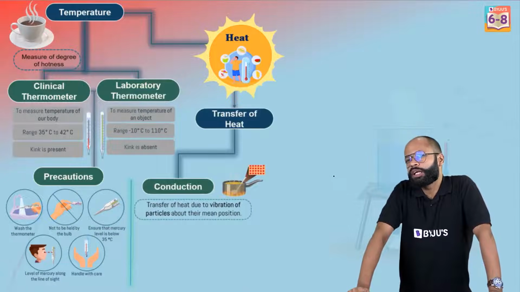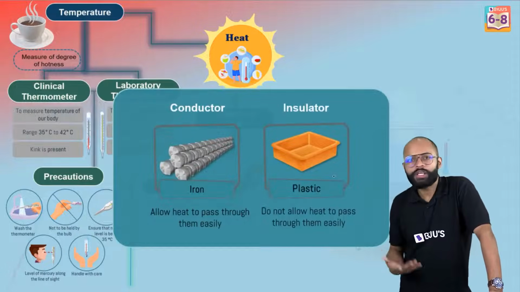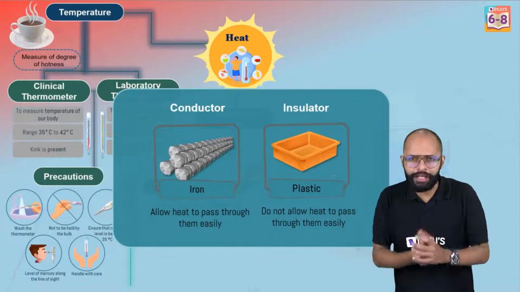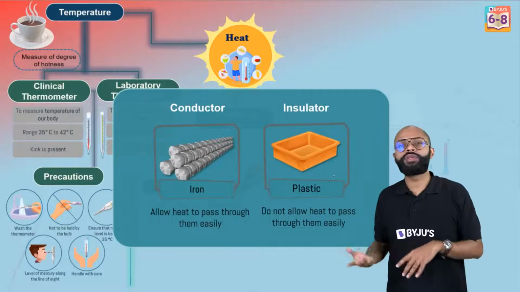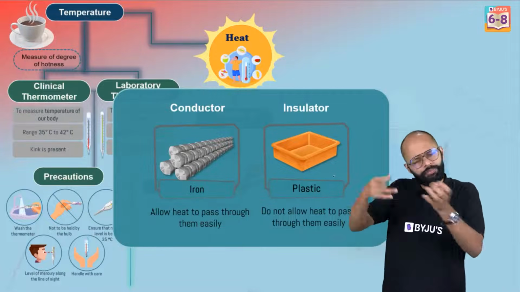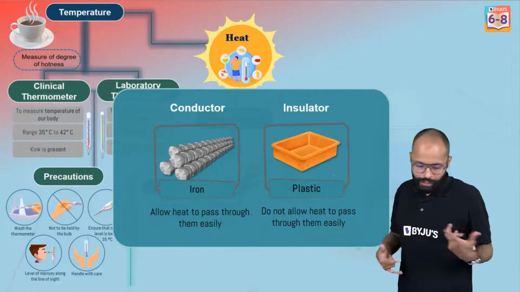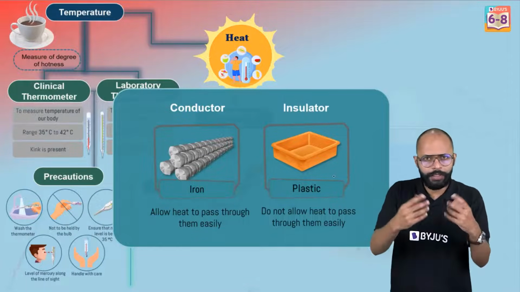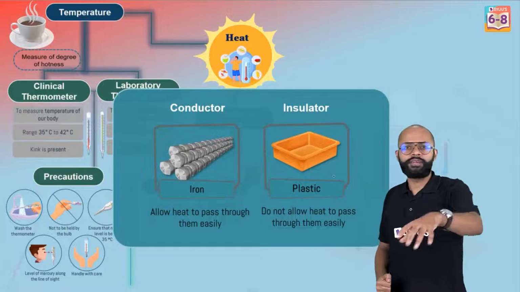What is the other mode? Now before that, if we just talked about conduction, there are 2 types of materials. Conduction कौन करेगा? Who will do conduction? That is one question. Very simple question, but very important. Conductors and insulators. And the psychology of naming something as conductor and insulator is simple. It's almost equal to electrical conductors and insulators. Materials which allow heat to pass through them are called conductors. And the materials which do not allow heat to pass through them are called insulators.